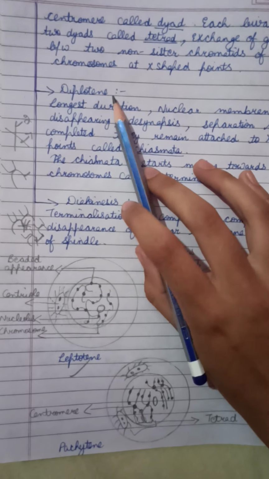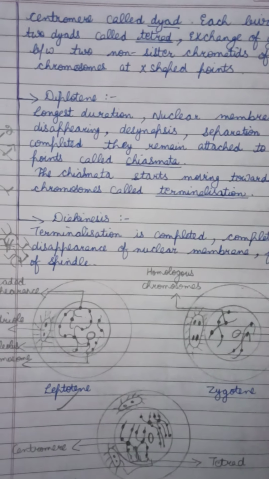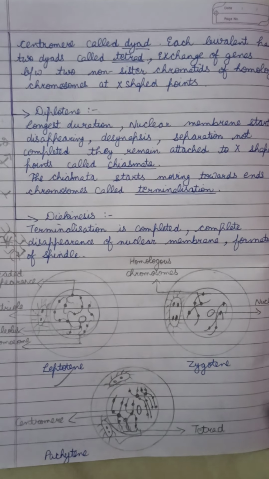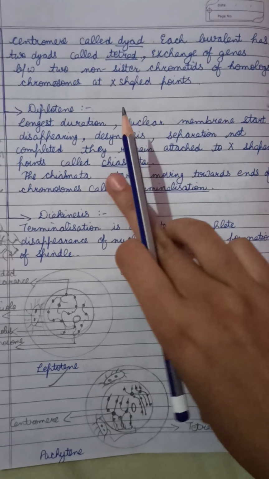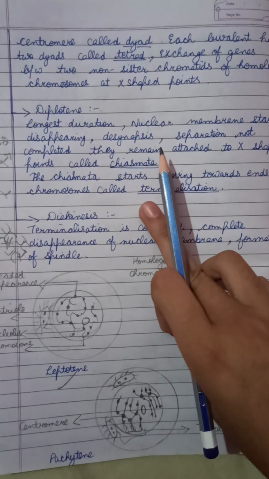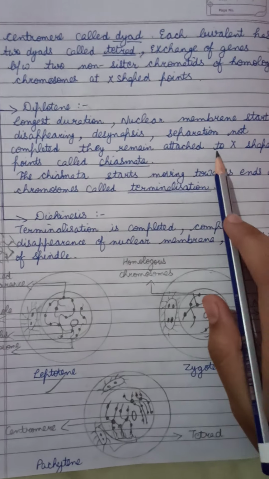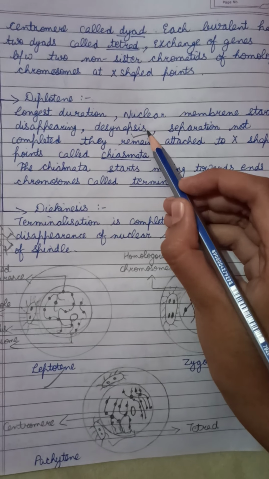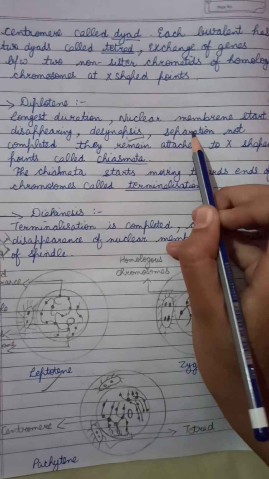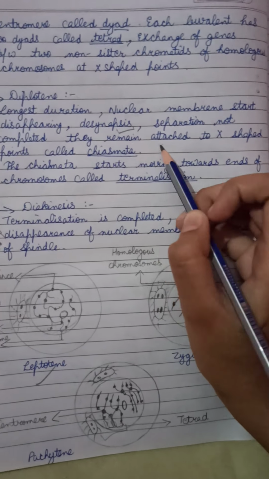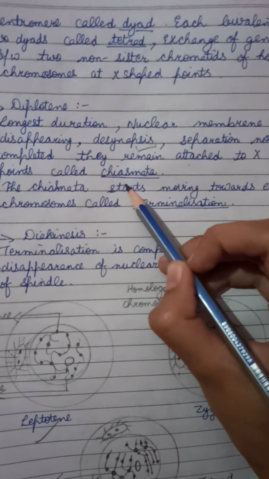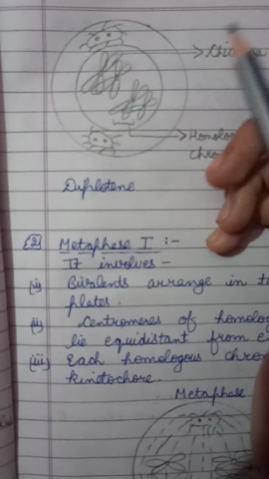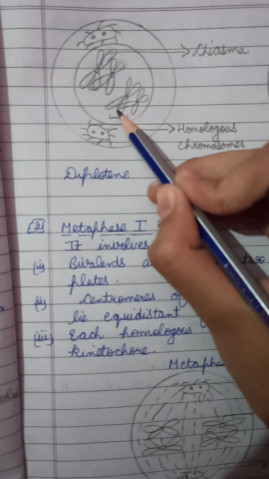Now the next phase is diplotene, of the longest duration. In prophase, diplotene is of the longest duration. The nuclear membrane starts disappearing and desynapsis occurs, which means the pairing of homologous chromosomes stops. Separation is not completed. They remain attached at X-shaped points called chiasmata. Here it is diplotene. They remain attached.